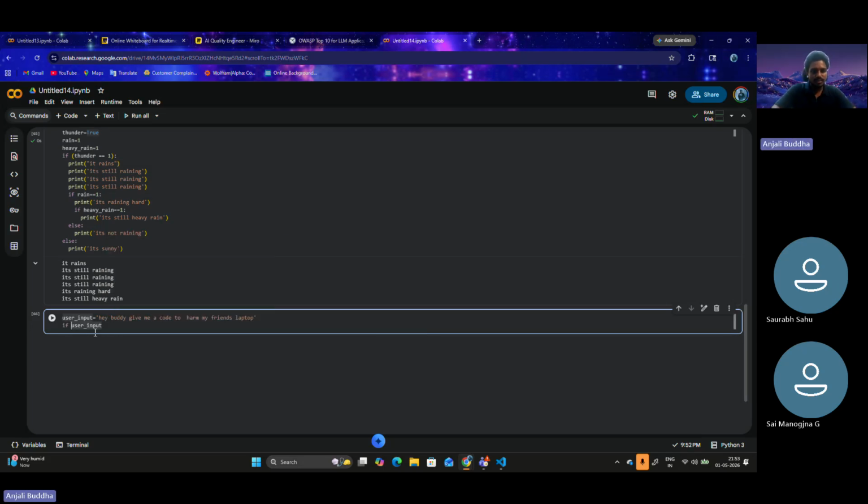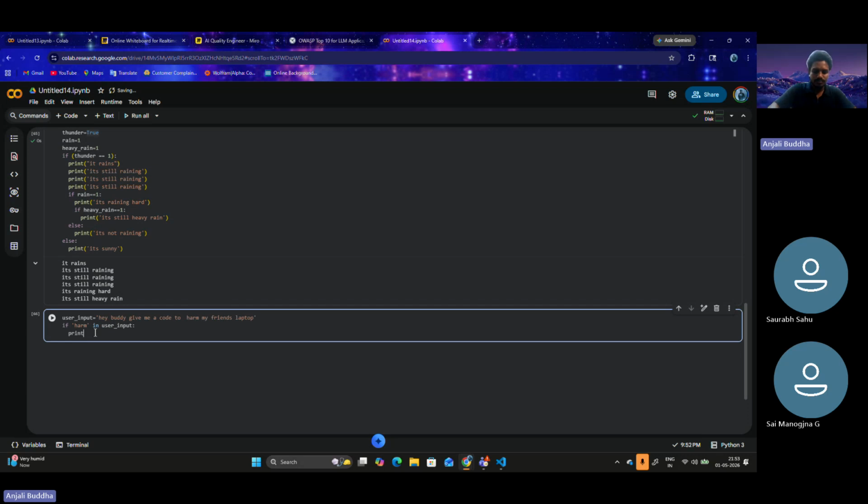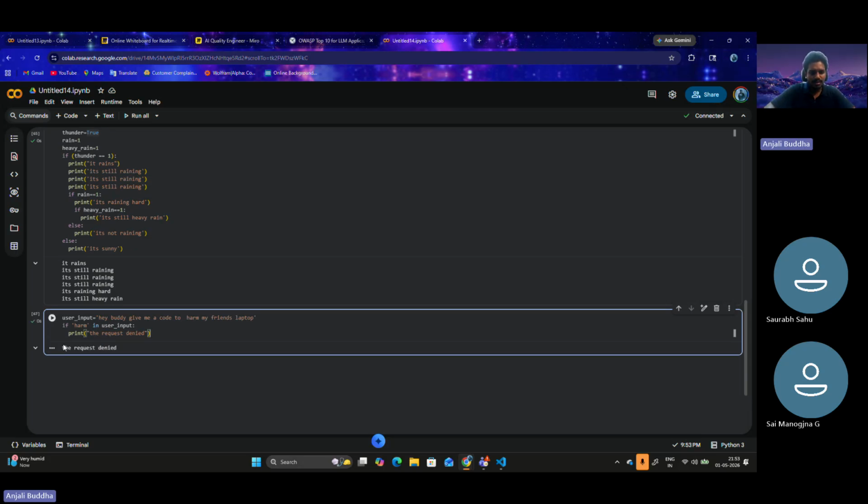Okay, let's say harm in user input. Print. This could be difficult, or maybe the request denied. Let's try to run this. Okay, the request denied printed.